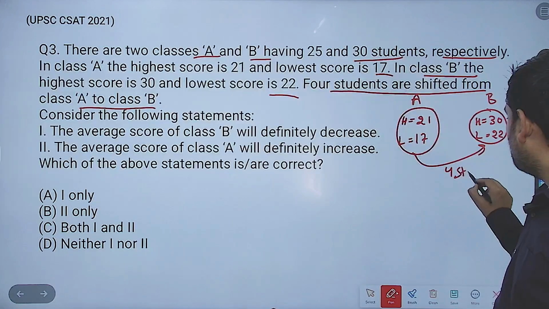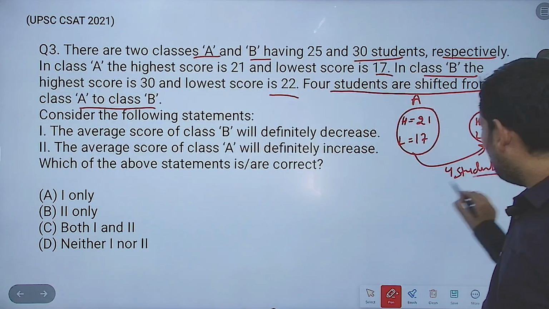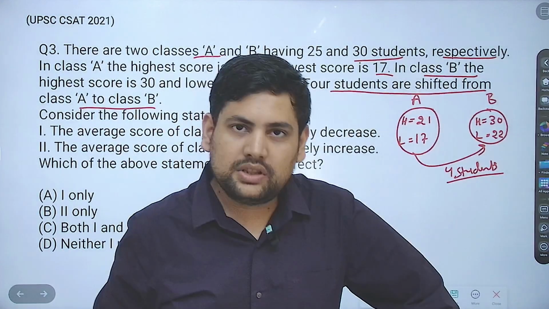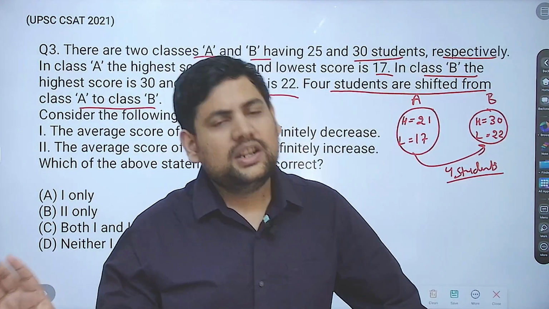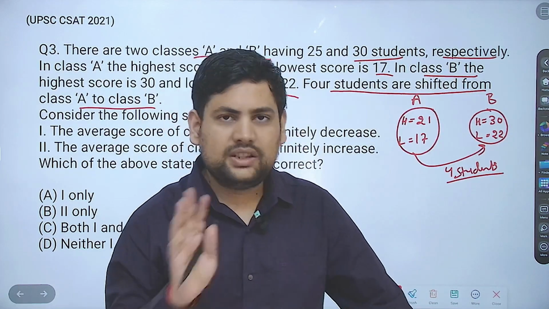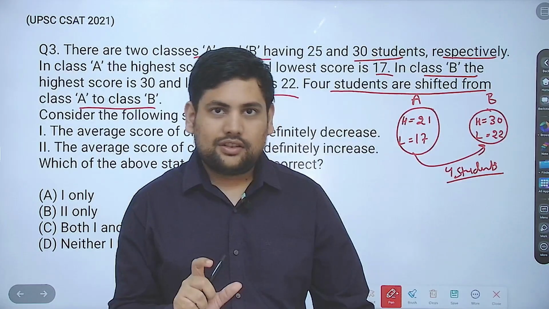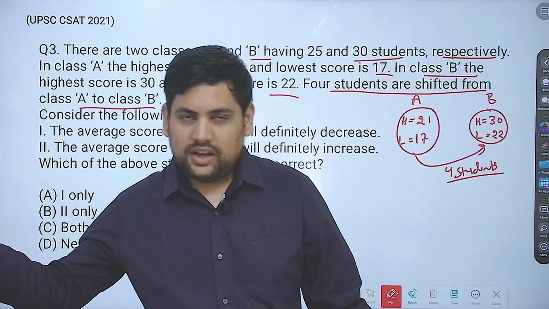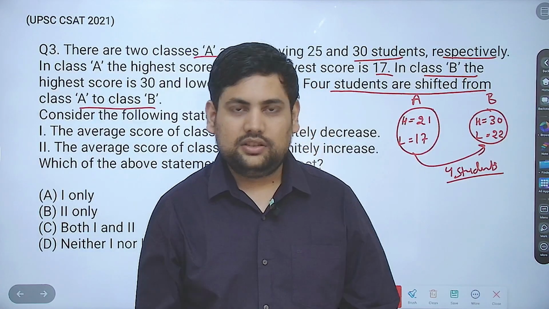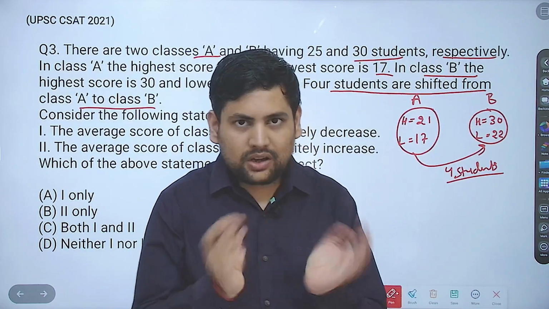4 students. Now, one thing you understand: if I have taken the average of 10 observations, let's say 10 students, I have taken their average weight. Now, if I include one more new fat kid in it, then the overall average will increase. Why?